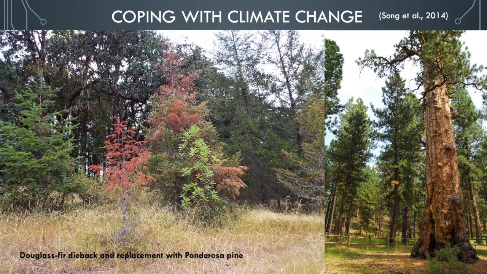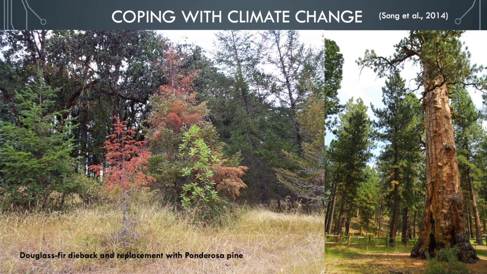Another interesting way in which ectomycorrhizal fungi are playing a role is in ecosystems coping with climate change. So Douglas fir is one of the dominant species in forests in the Northern Hemisphere, and because climate change is inducing longer and hotter summers that are also dry in nature, as opposed to the usual rain that they used to receive during that time, these trees have succumbed to severe attack by specific insects, and as a result there's a huge dieback.